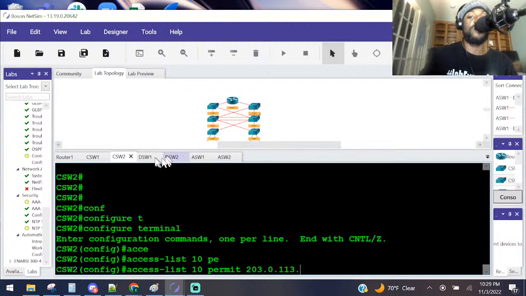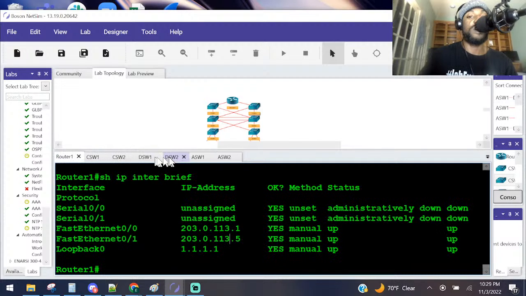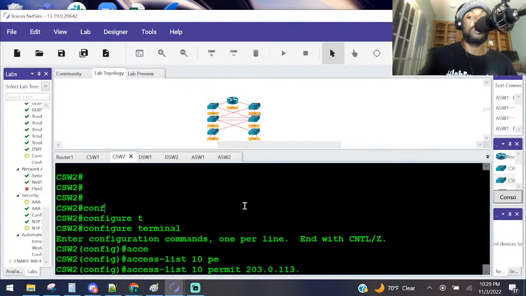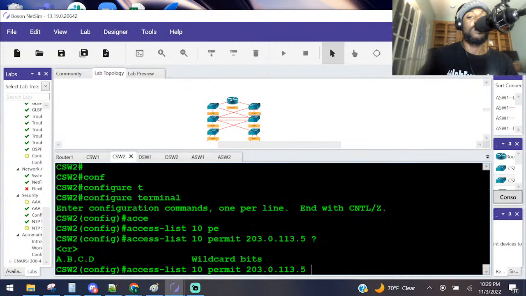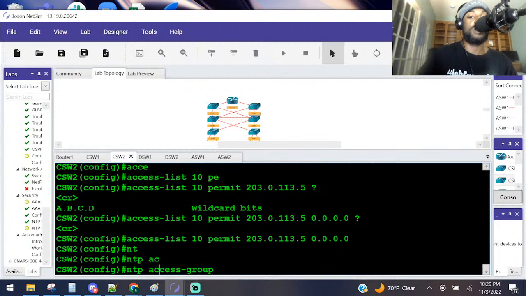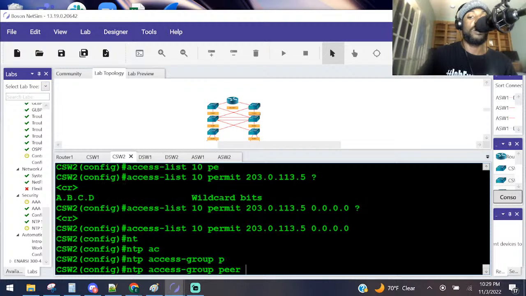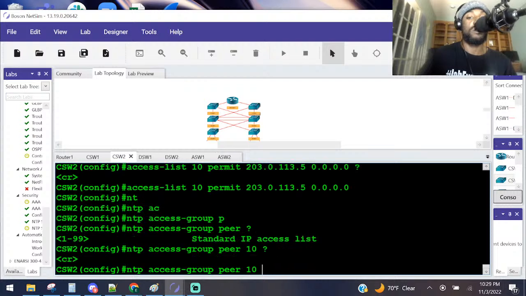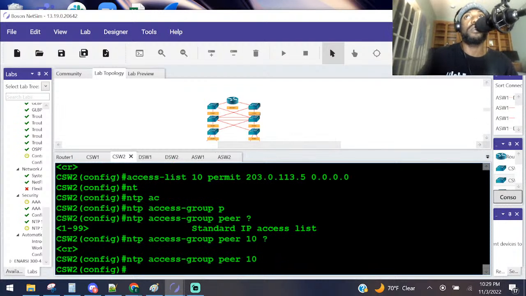203.0.113. He said .5? Matter 1? 113.5, yes. It was, which switch? Was it that switch? It's 113.5. Match it with all zeros, wildcard bits, and then we say NTP access group, peer, access control list number 10, enter. That should be it right there.